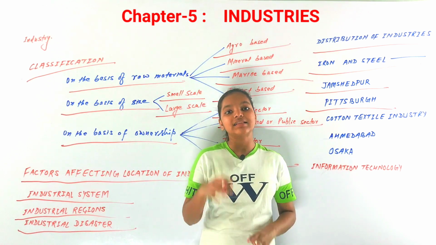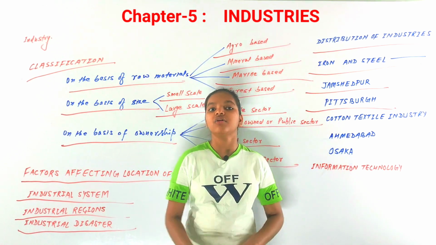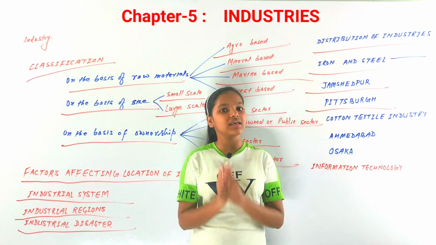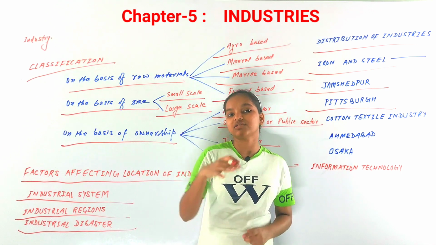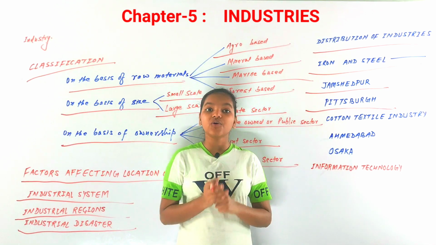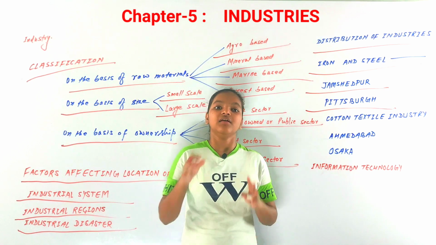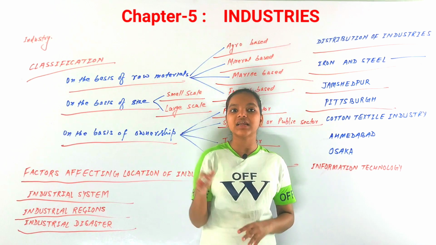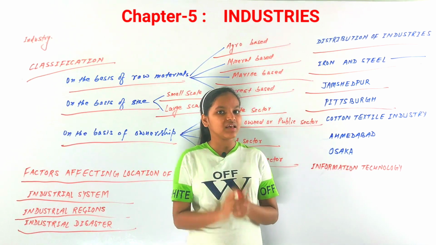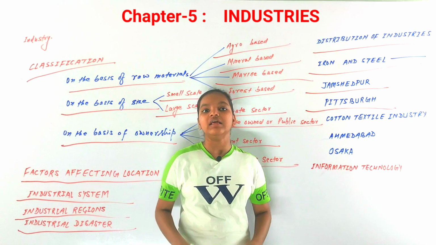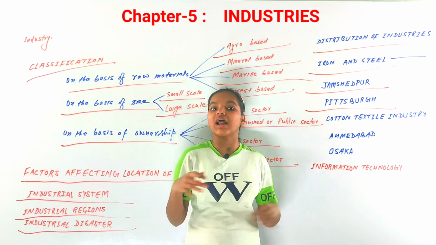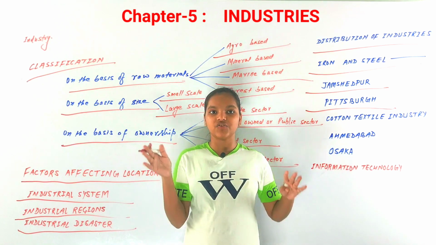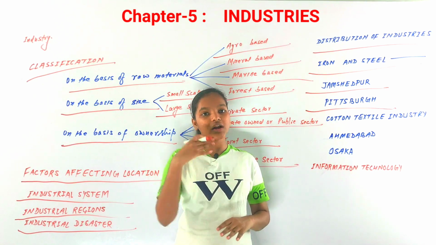But you can say that in Pittsburgh you can find iron ore in the deposits nearby. You can find coal because it is very near Pittsburgh. It is very closely linked to Pittsburgh. But iron ore is deposited in these factories from 1500 kilometers away. Now you might be thinking that 1500 kilometers is a very large distance. But you know that the USA is a very big country, so 1500 kilometers is not that much.